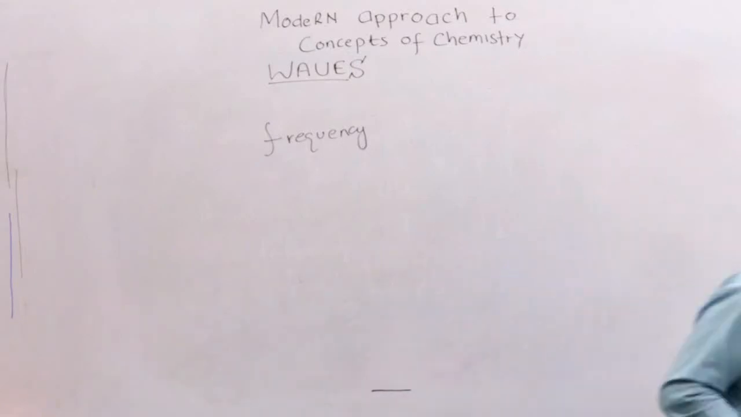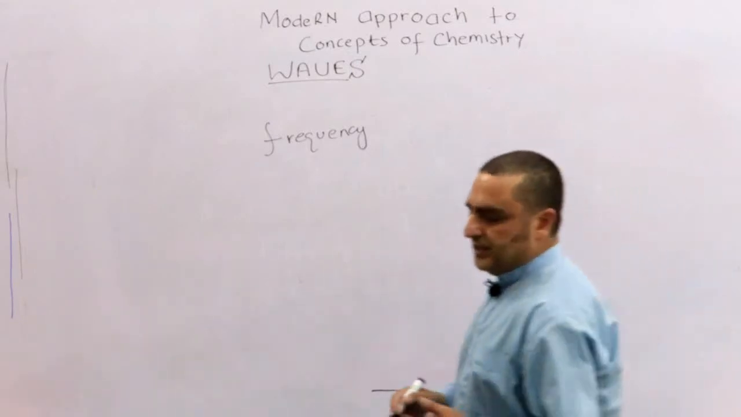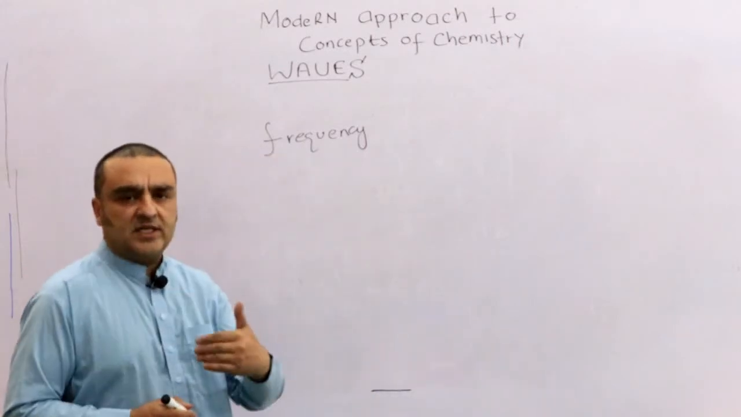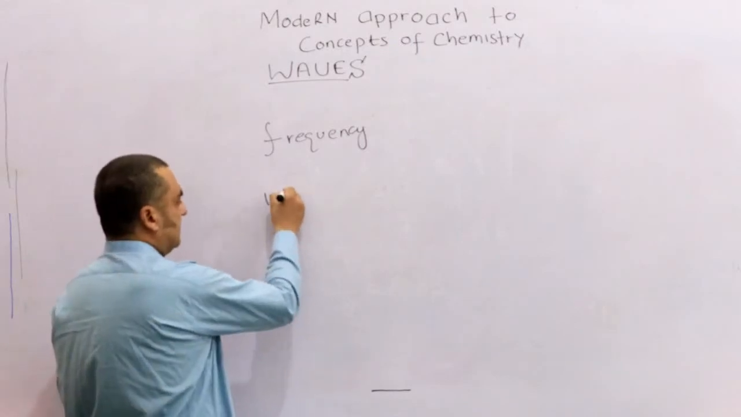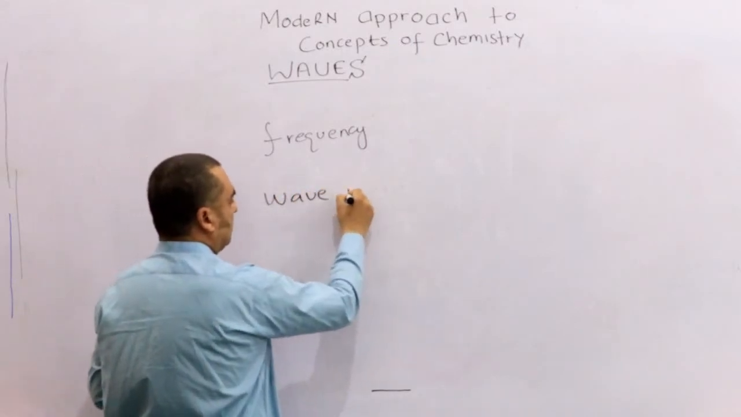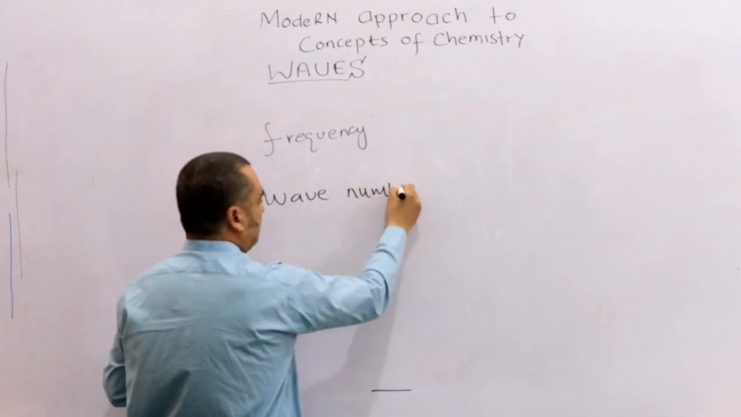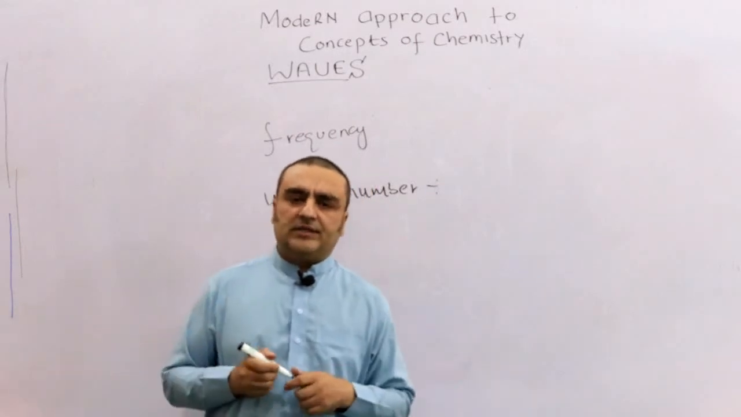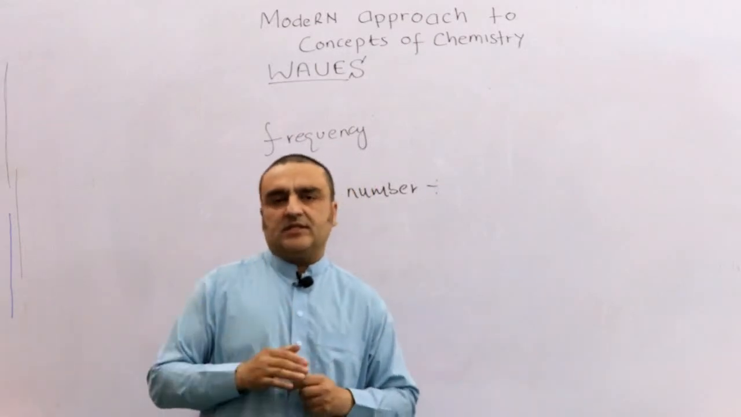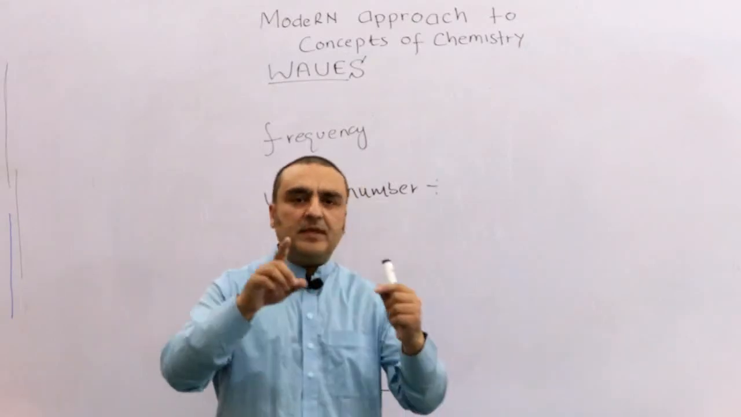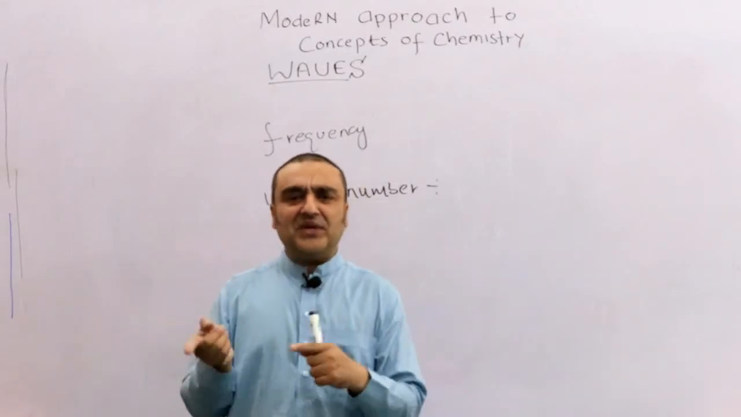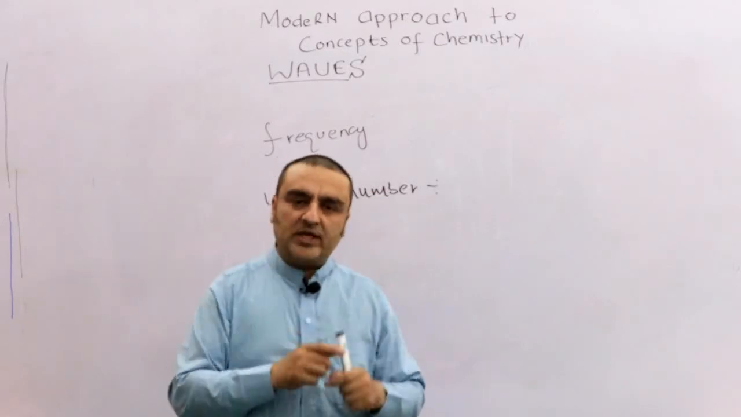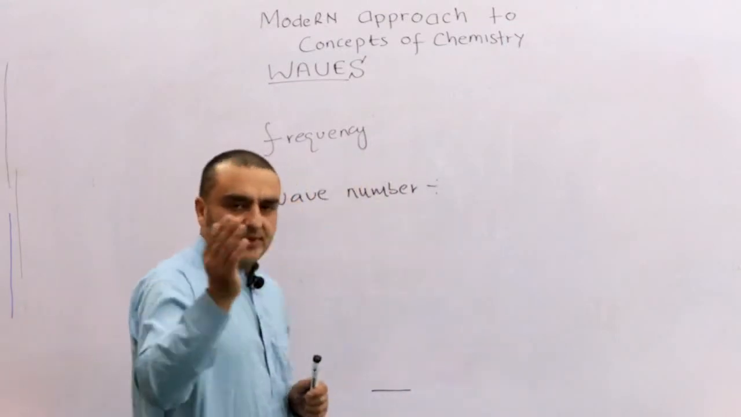And there is another parameter that represents a wave. Sometimes it is used in infrared spectroscopy. It is called the wave number. So a very easy definition is how many waves you can accommodate in a certain distance. Okay, it will be clear right now.